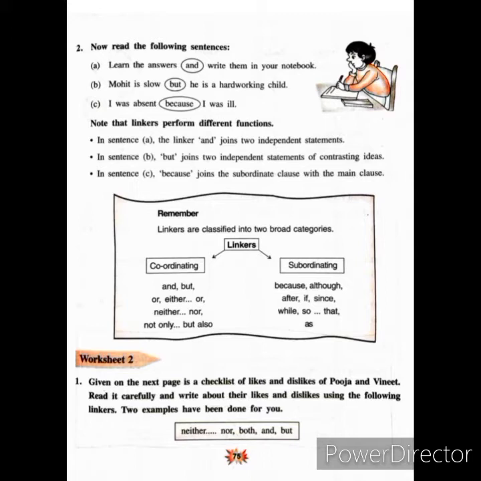Next is I was absent because I was ill. Here because joins the subordinate clause with the main clause. Here the subordinate clause is joined with the main clause with the help of because.